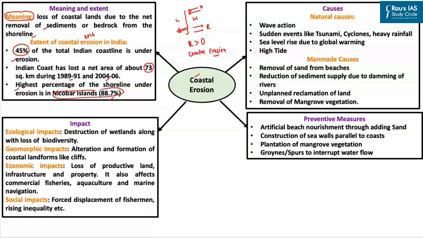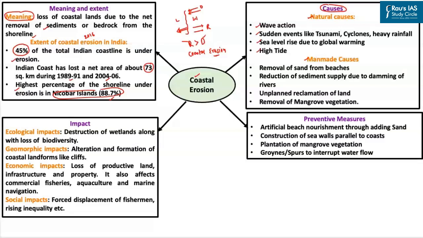Now with respect to the causes of coastal erosion, broadly the causes can be categorized into natural causes and man-made causes. Overall, the main cause is that the removal of sediments or sand is much higher than the deposits of the sediments. Broadly, the natural causes which can contribute to a much higher removal than the deposition could be strong wave action, sudden events like tsunami, cyclones, heavy monsoons, sea level increase due to global warming, high tides, and so on.